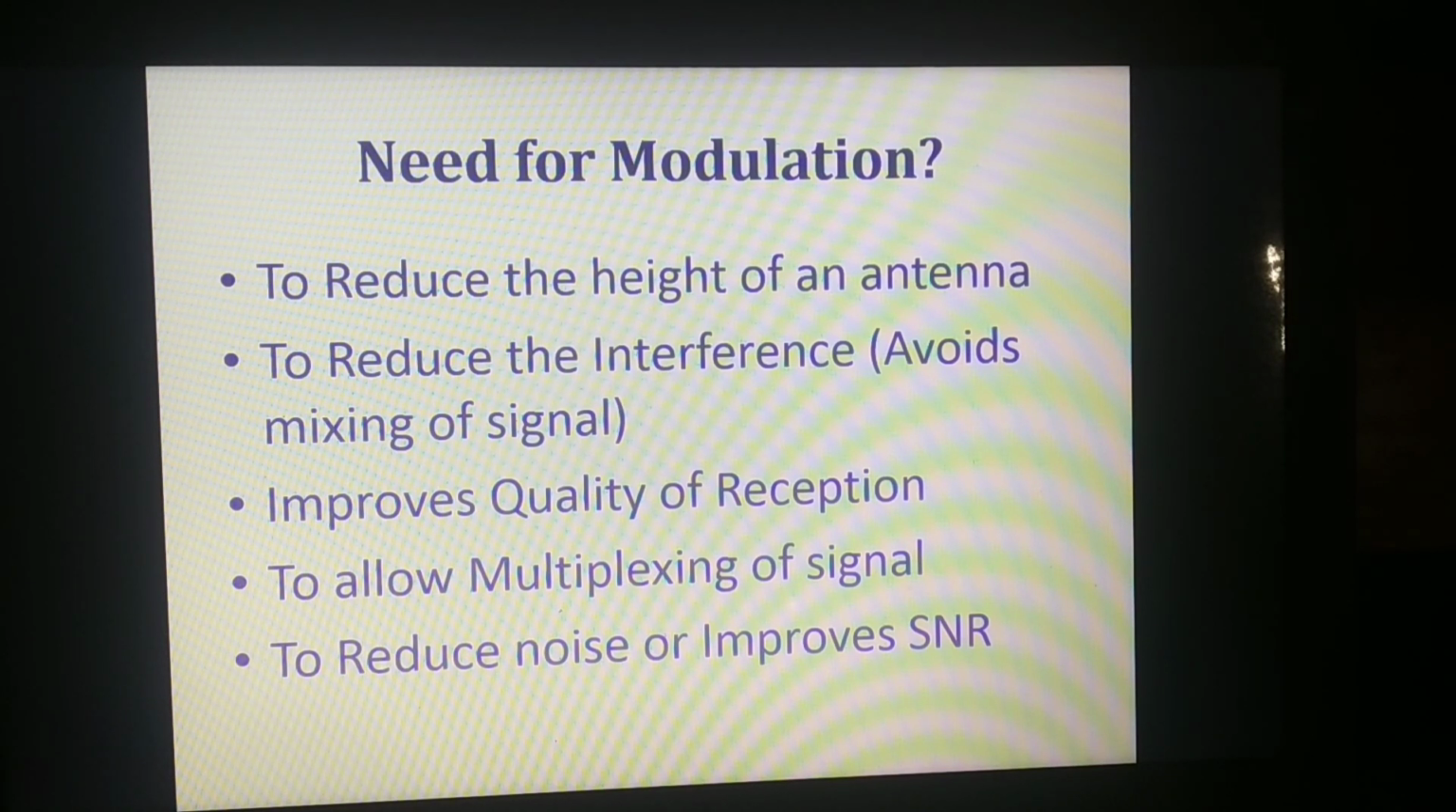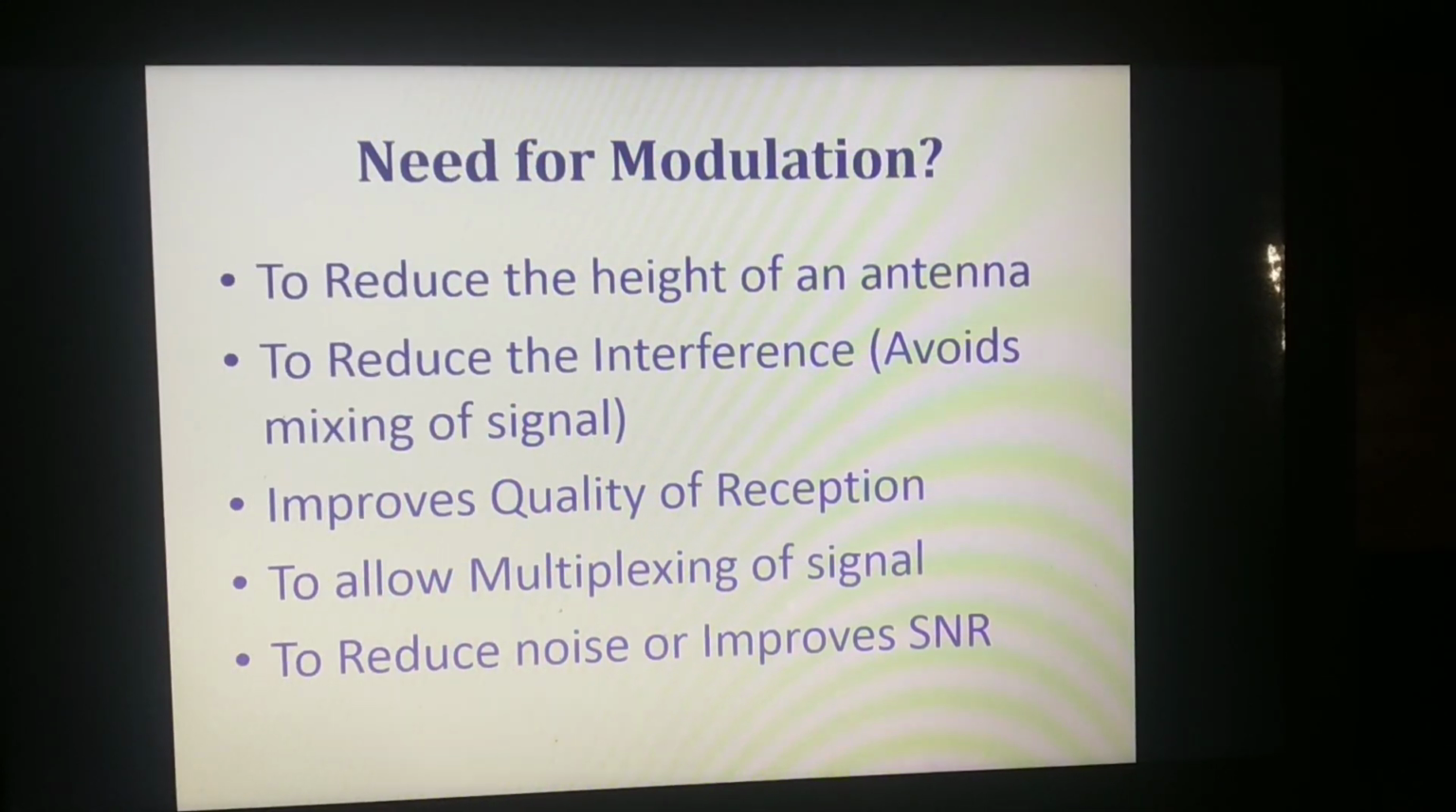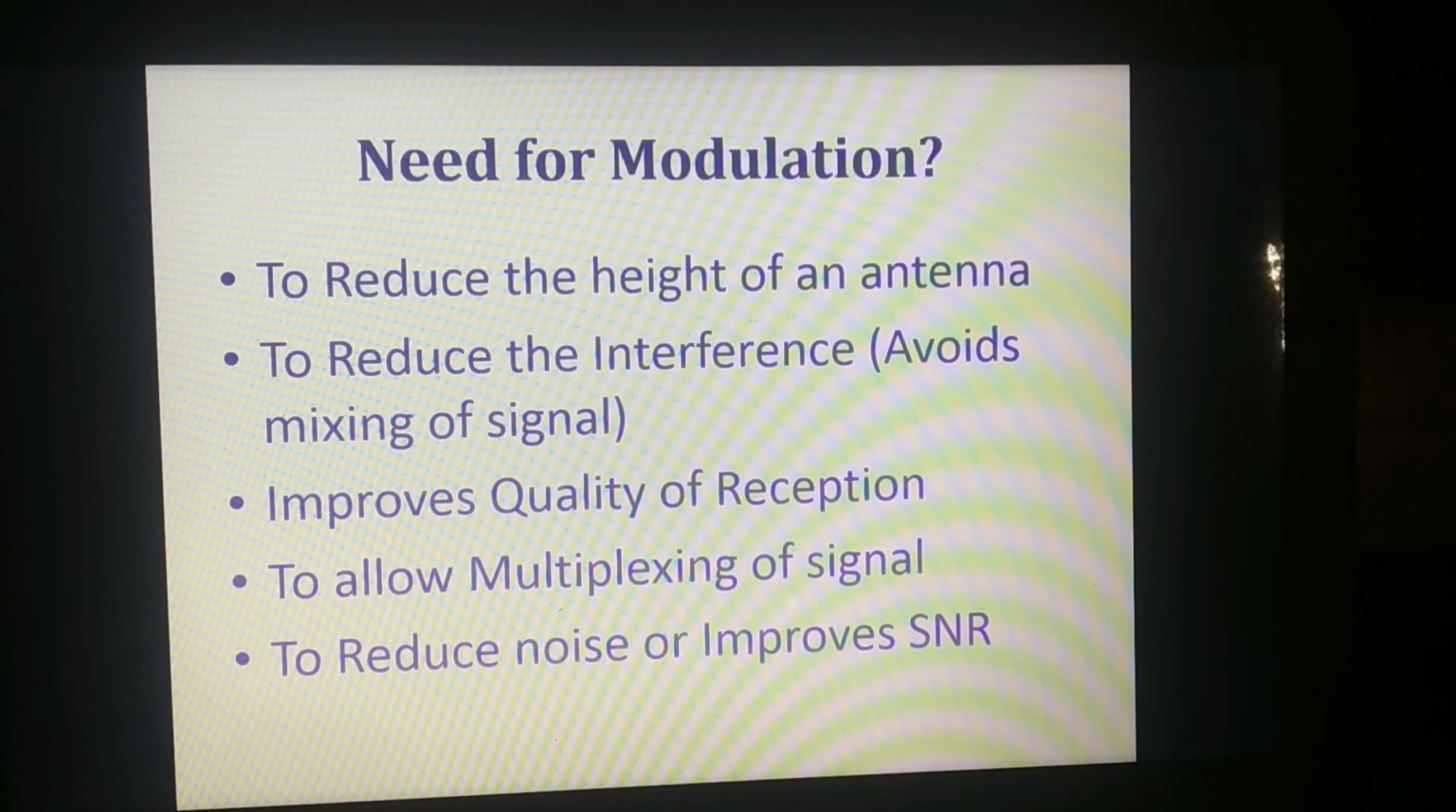To allow multiplexing of signals, we need modulation. If we are transmitting several signals at the same time, we can use a multiplexer. So many signals are combined into one, and then it is transmitted. At the receiver side, it is demultiplexed. Then the proper signal may be received.